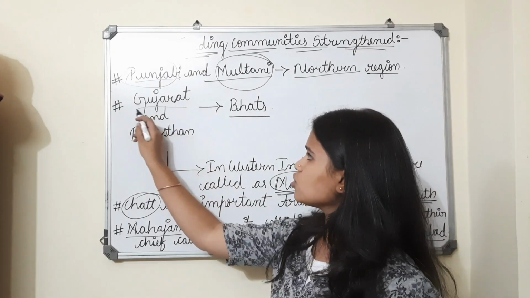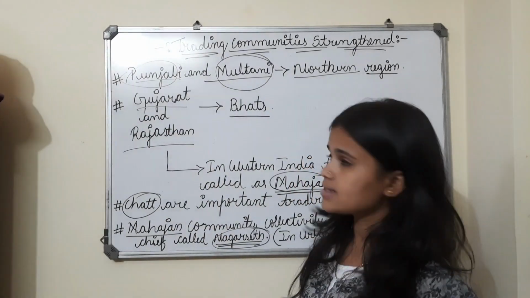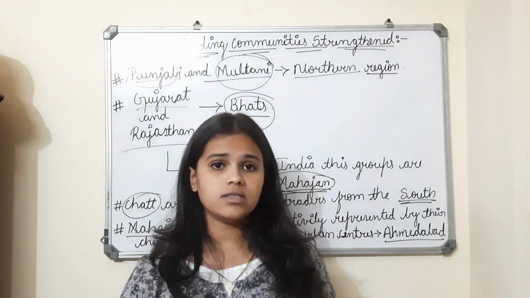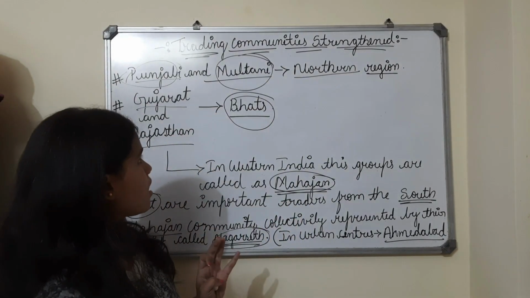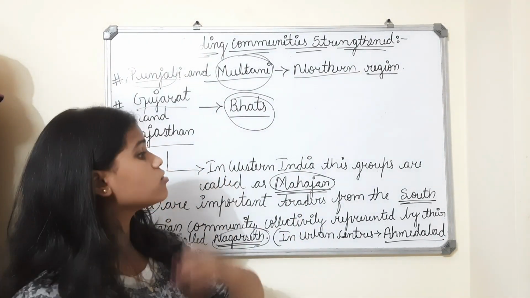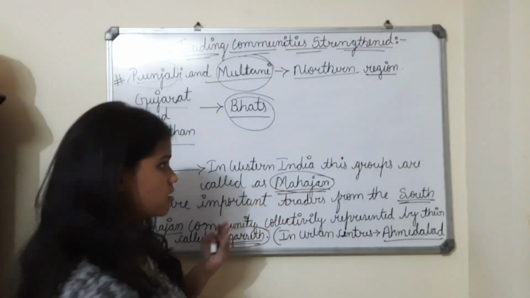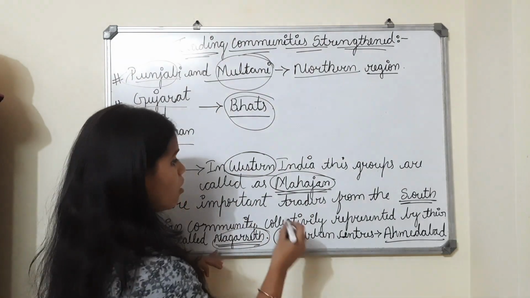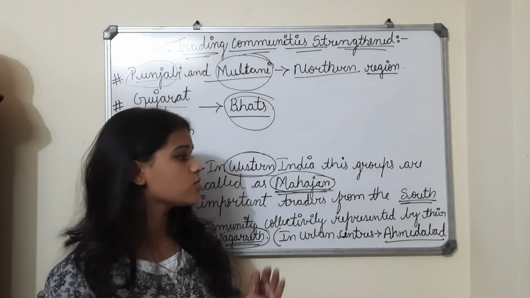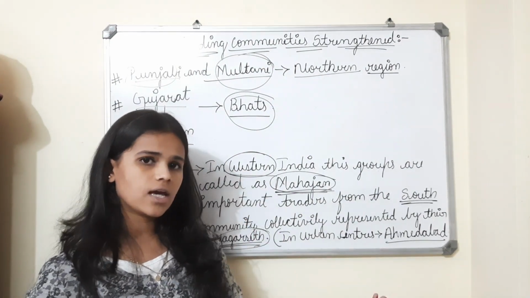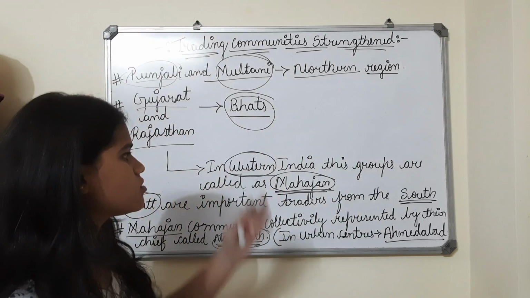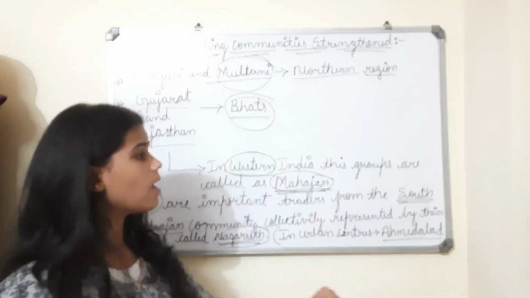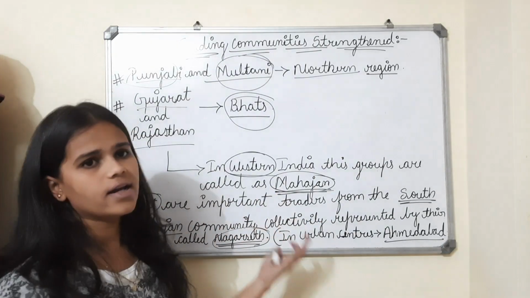The next one is Gujarat and Rajasthan, where they are called Bhats. Mostly in western India, like the western region, you can see the groups called Mahajan. So Mahajan is a name in the western area where we see this Bhatts group. In Gujarat and Rajasthan the Bhatts are called that, but in western India they are called Mahajan.